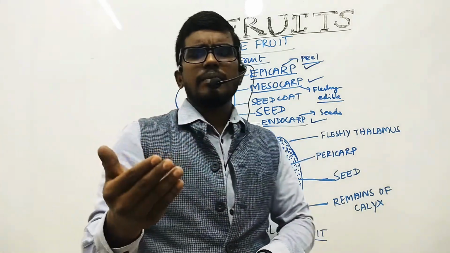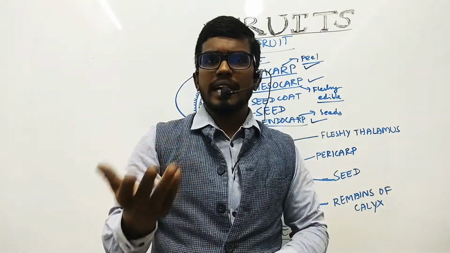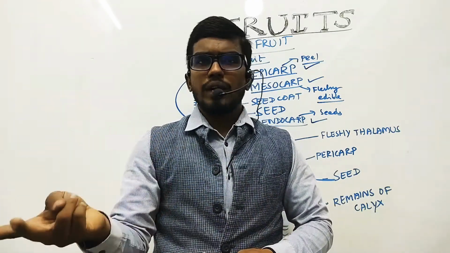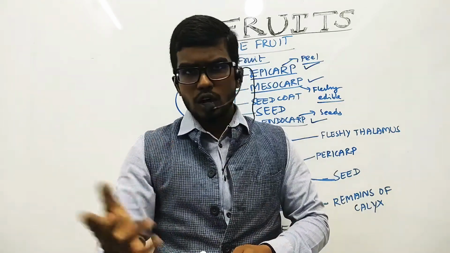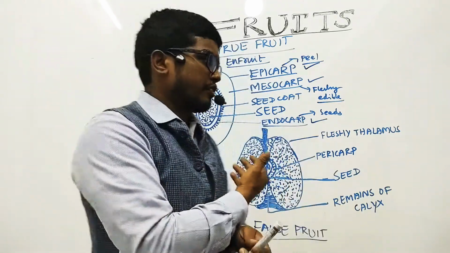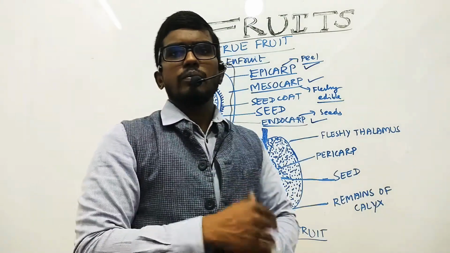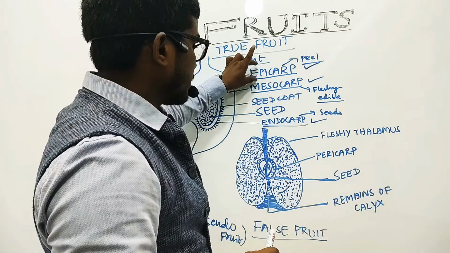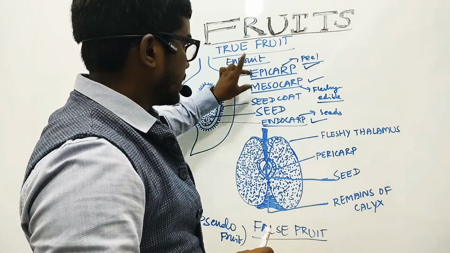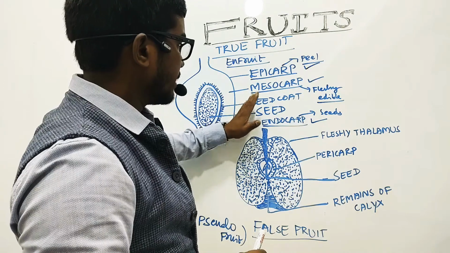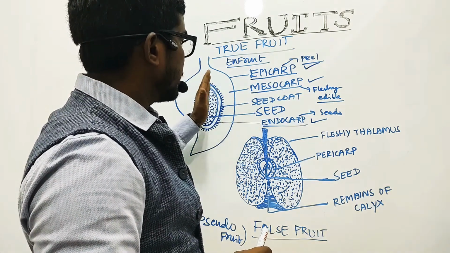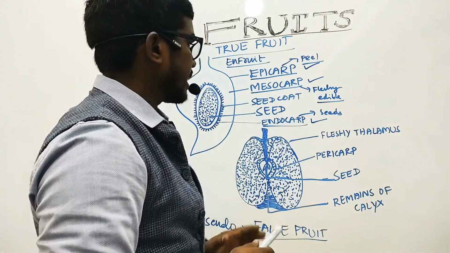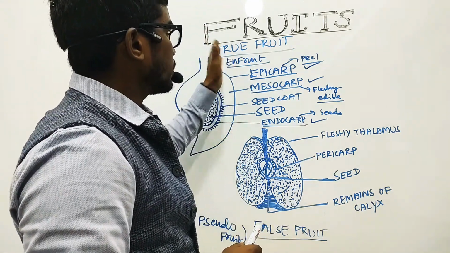The mesocarp in general, my dear friends, can be dry or it can be fleshy. It can be dry, as in the case of coriander, hibiscus, walnut, and so on. Or it can be fleshy, as in the case of mango, cucumber, papaya, and so on. So the pericarp has three important parts: the outer epicarp, the middle mesocarp, and the inner endocarp. Then we have the seed bearing its seed coats, the outer seed coat we call the testa, and the inner seed coat, the tegmen. So this is a short note on true fruit.